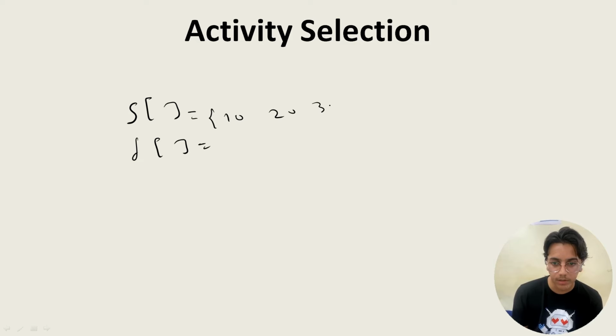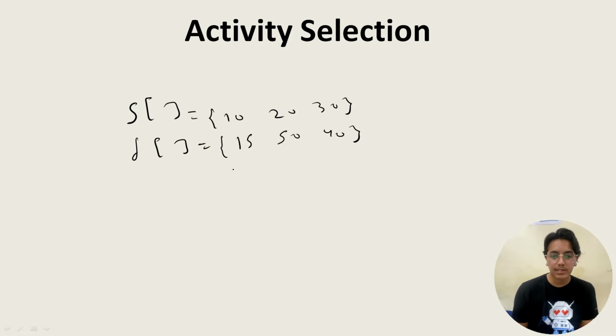Activity selection. If a start array is given, starting times, and a finish array is given, finishing times. So over here, let's take 10, 20, 30. Simple. And over here we say 10 to 15 is the first, then 20 to 50, and 30 to 40. Now what all activities can we select? The first activity is confirmed that we can select. That means 10 to 15 will be there, so we'll get 0 in the answer list.